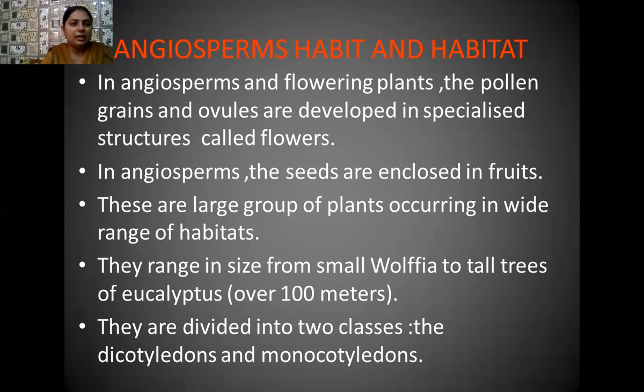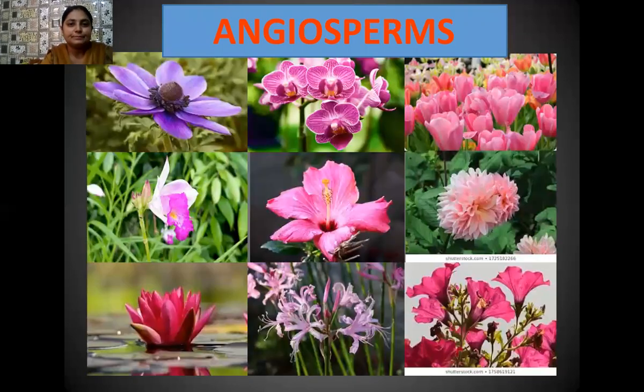These angiosperms are broadly divided into two classes, dicotyledons and monocotyledons, depending upon how many cotyledons cover the seeds. If the seed has two cotyledons, then such a seed is known as a dicot. And if a seed has a single cotyledon, then such seeds are known as monocot seeds.